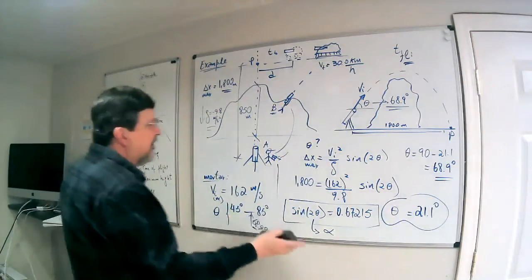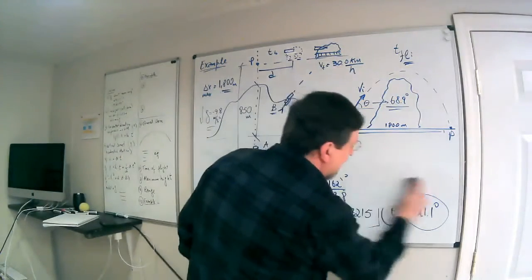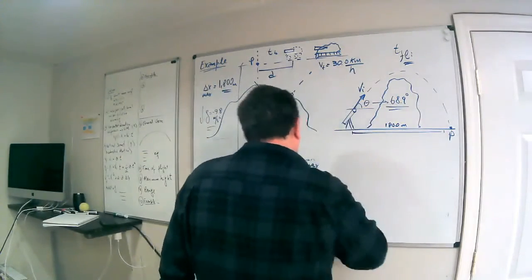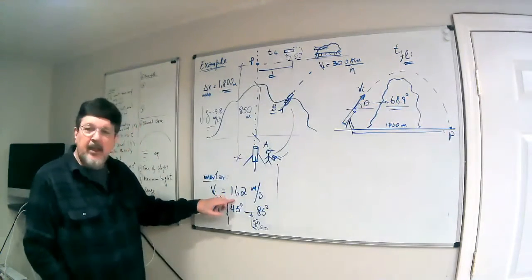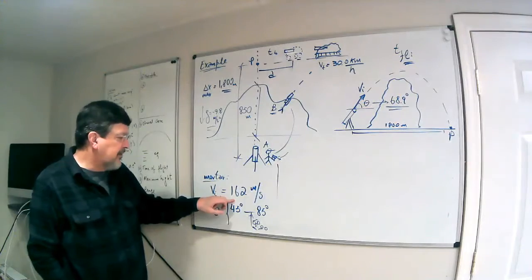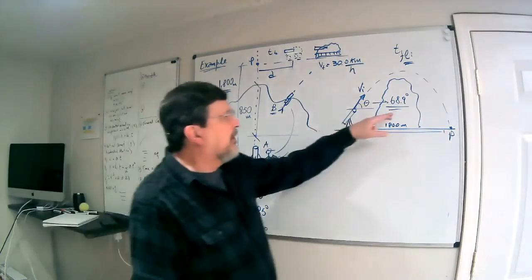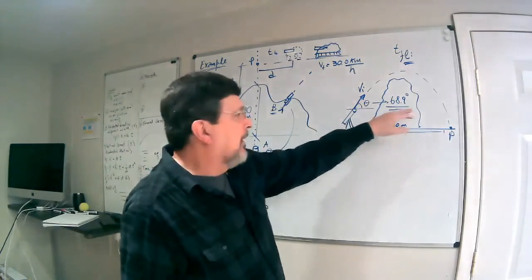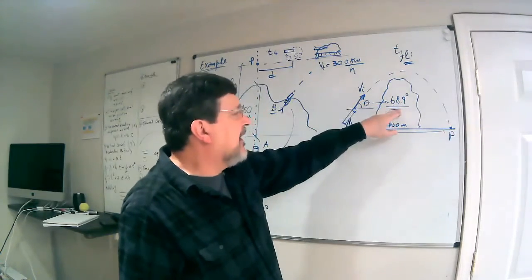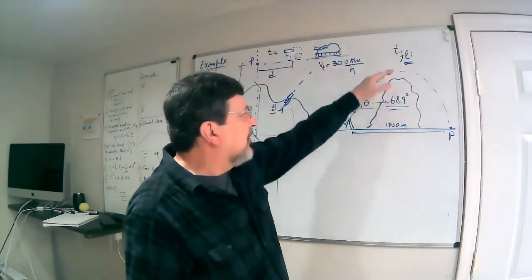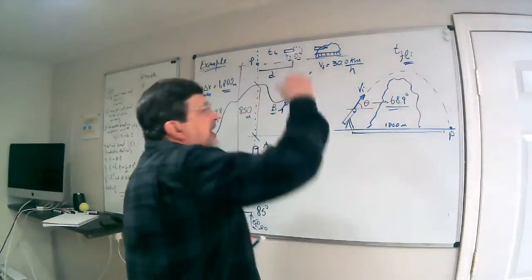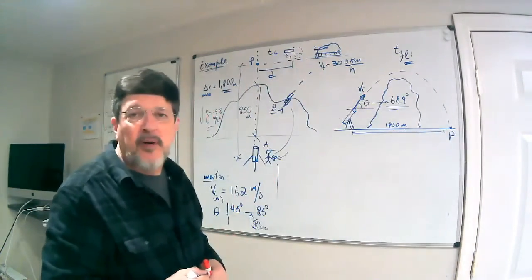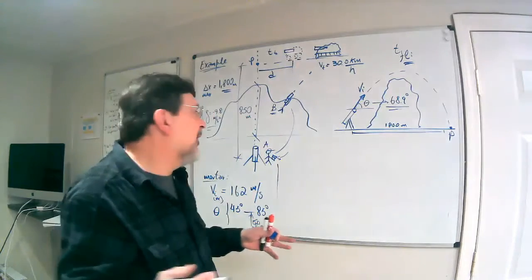So that's not difficult to calculate, right? I know the angle, I know the initial velocity. The projectile is going to be launched at 162 meters per second. I already know that this angle is possible, 68.9 degrees, right? So now I need to check the delta y max to see if this is going to pass above the mountain, which is 850 meters high.